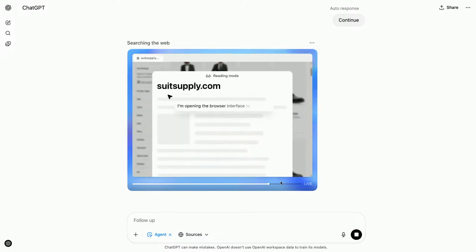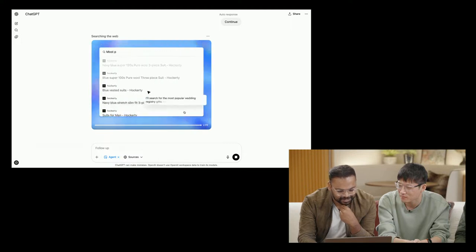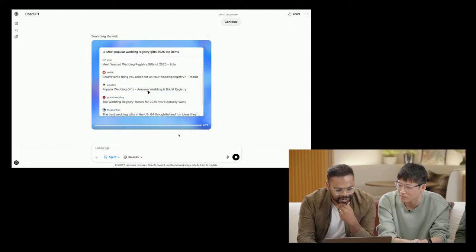And now it looks like it's chugging along, figuring out what to do, still on suits, and now probably getting to the gifts section. Okay, cool. So this is going to take a while. As Sam said, these tasks sometimes can take a long time, so it's going to continue doing, hopefully much faster than we will do. Should we do something else while it's doing it?